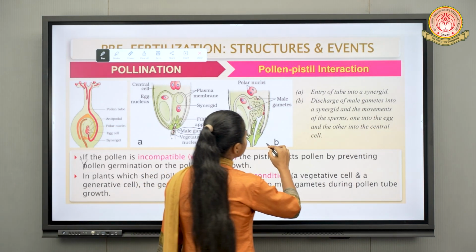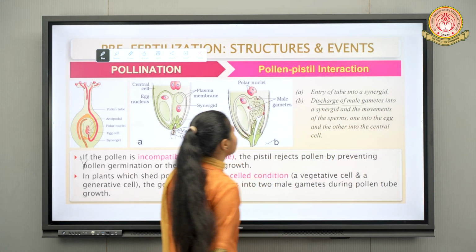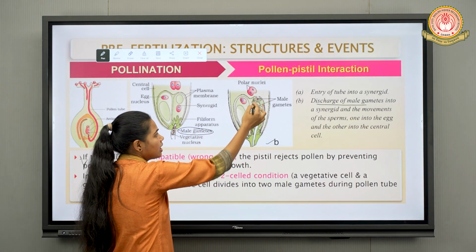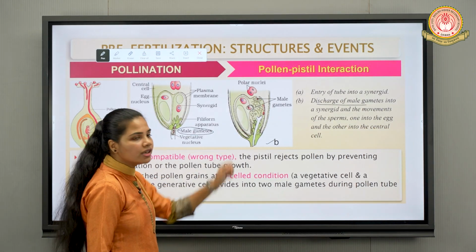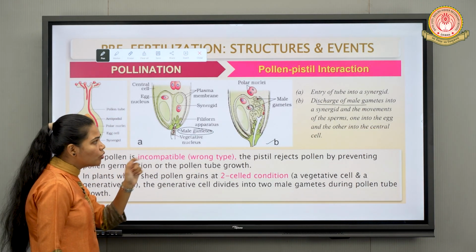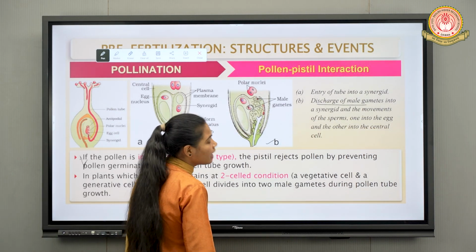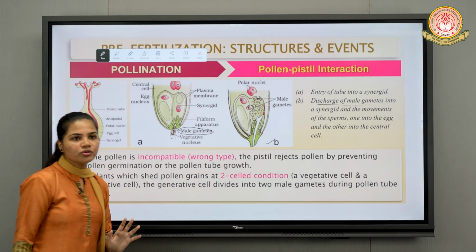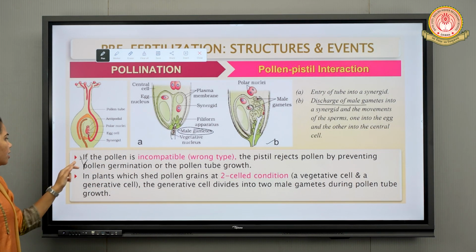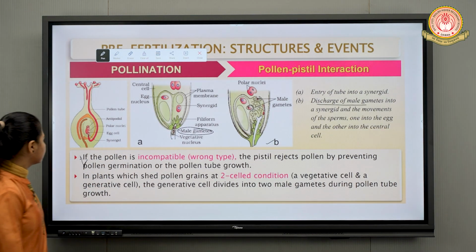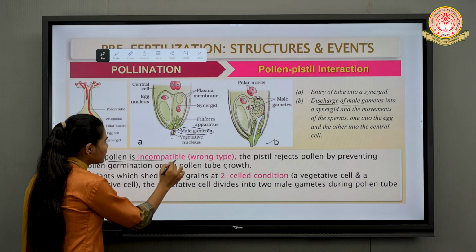The second diagram shows the discharge of male gametes. There is discharge of male gametes into the synergids so that they can move towards the egg cell, to produce the zygote.